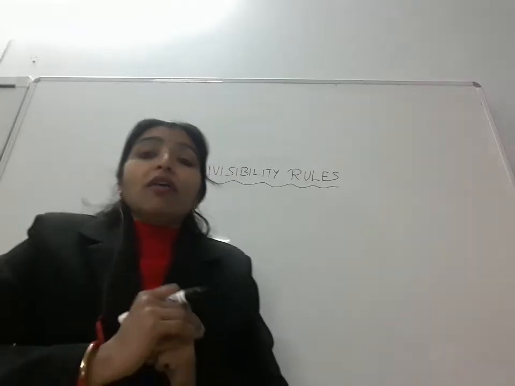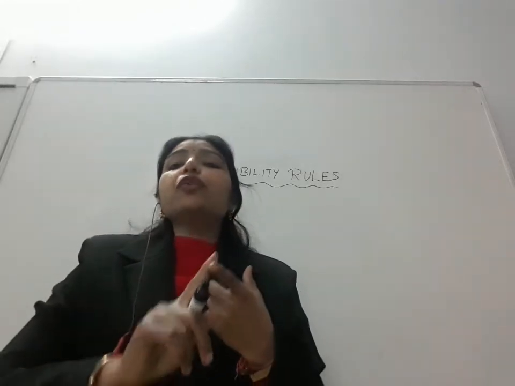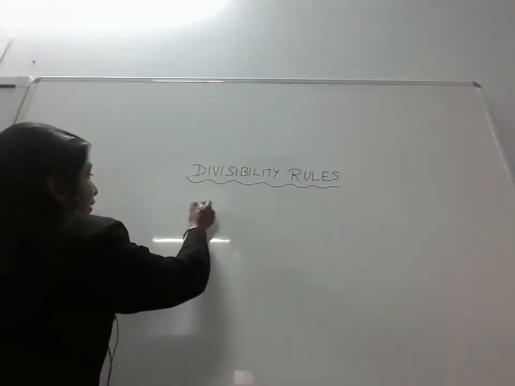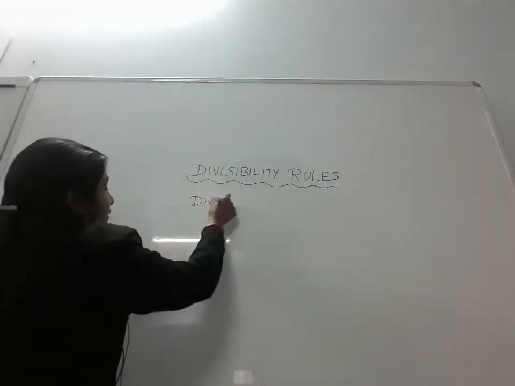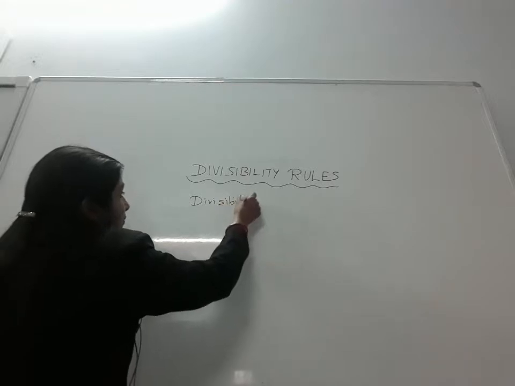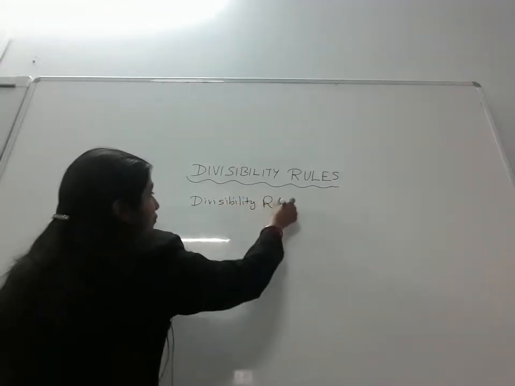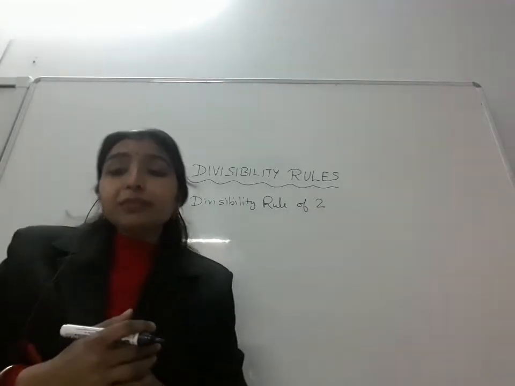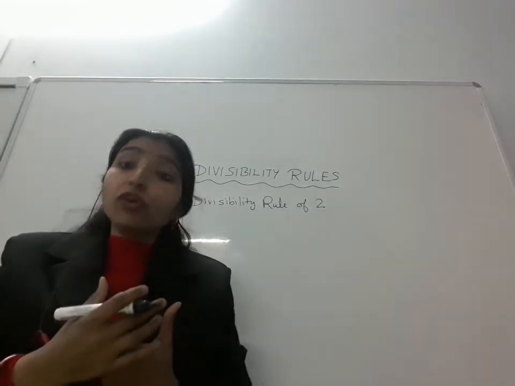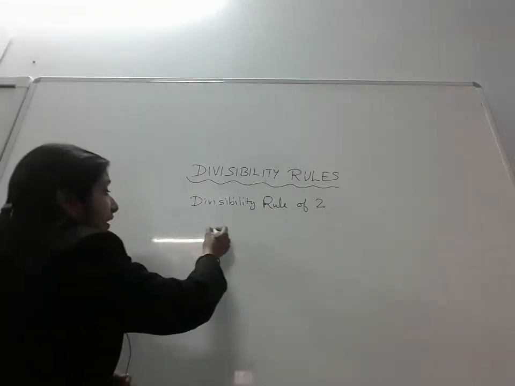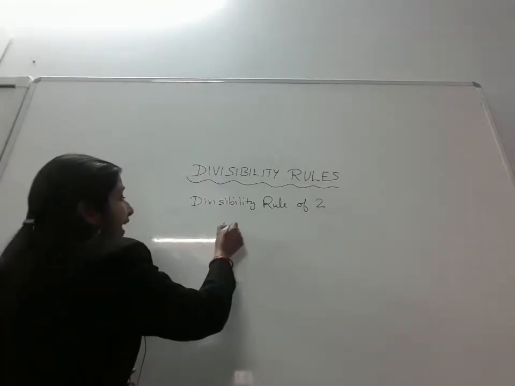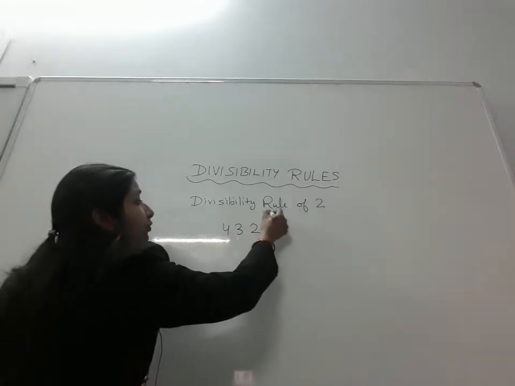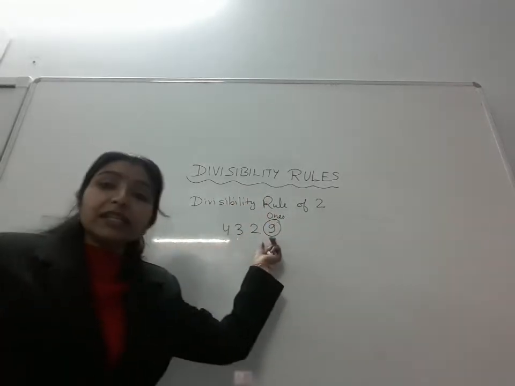Now first we will do the divisibility rule of 2, 5 and 10. Now, divisibility rule of 2. What is the rule for 2? If you take any number, 4, 3, 2, 9, you have to see its ones place. What you will see?